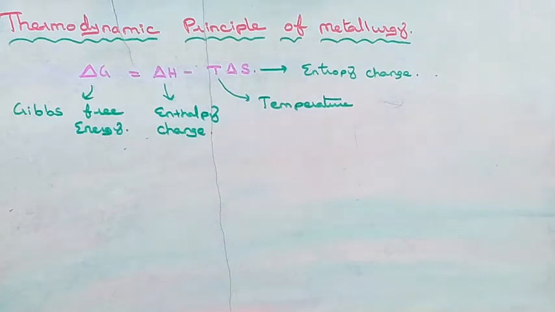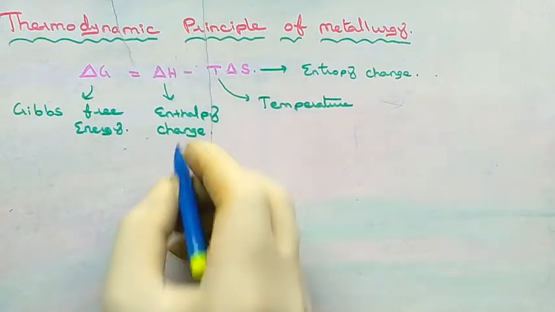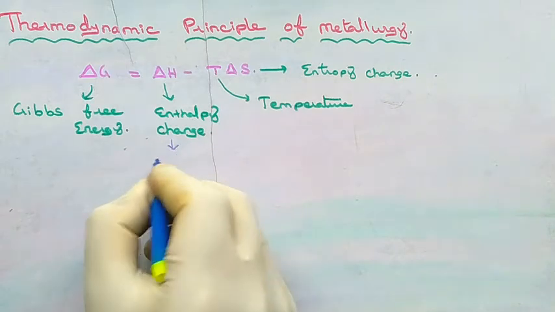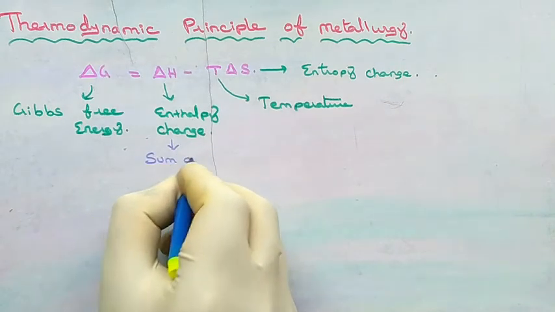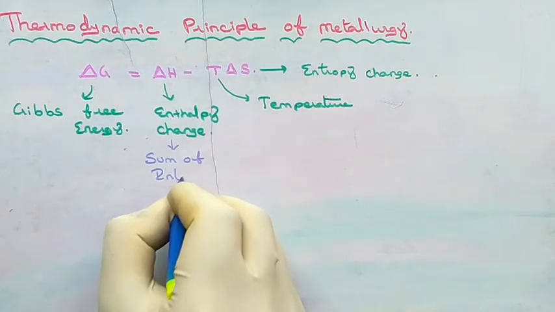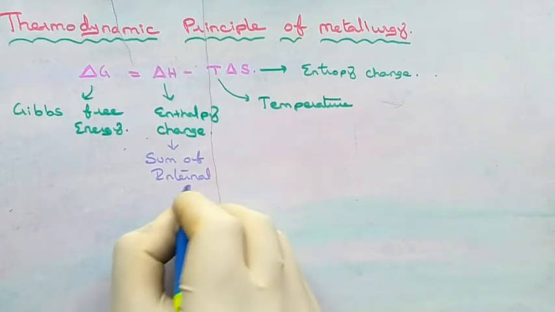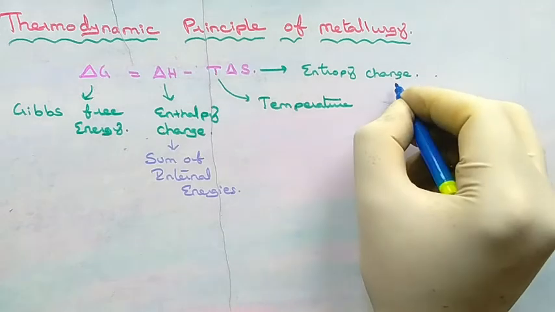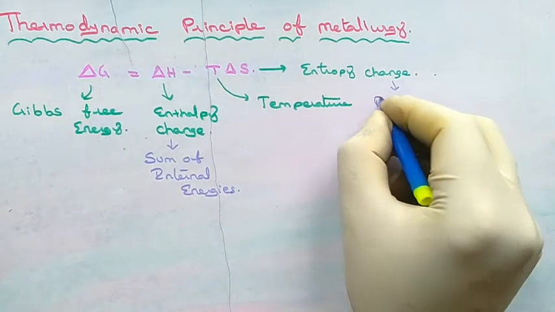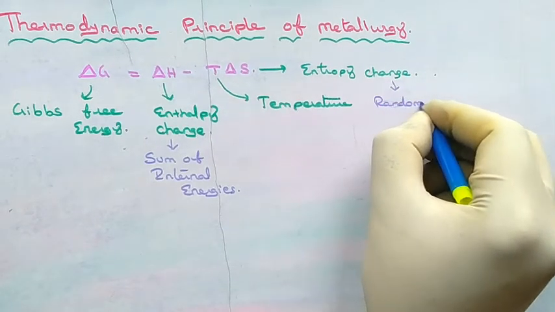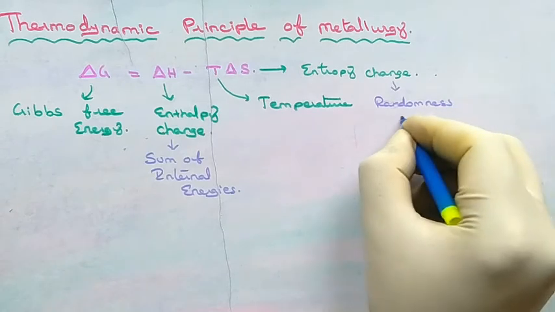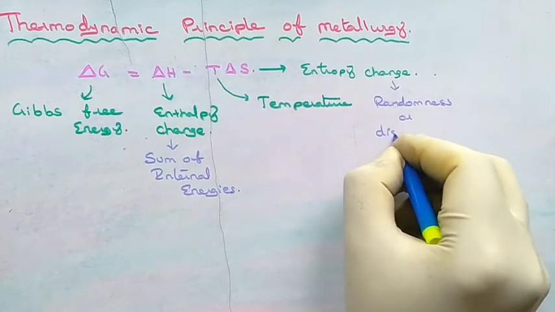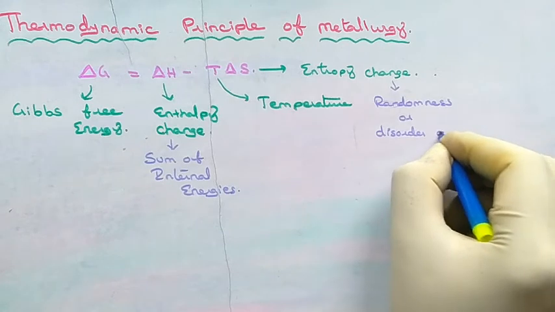So enthalpy change is nothing but sum of internal energies. So sum of internal energy is known as enthalpy change, and entropy change is nothing but randomness or disorder of a system.